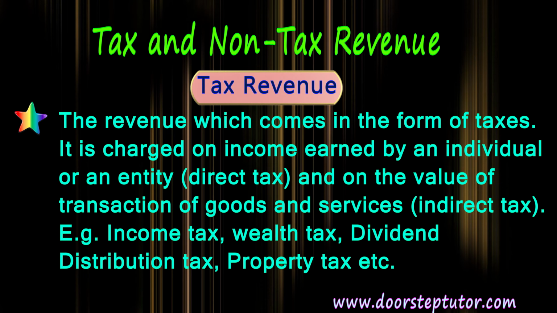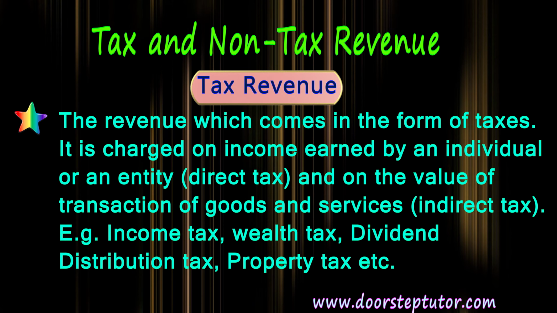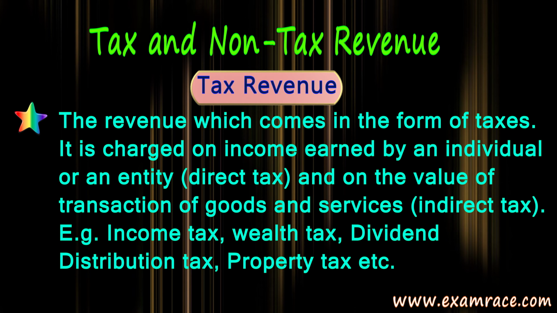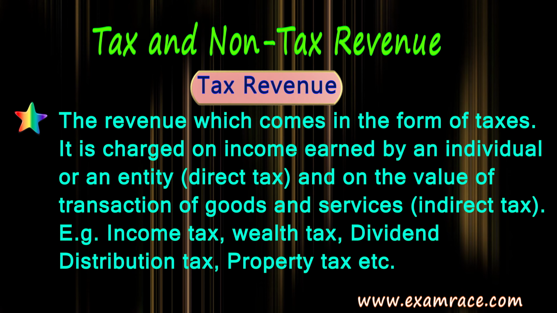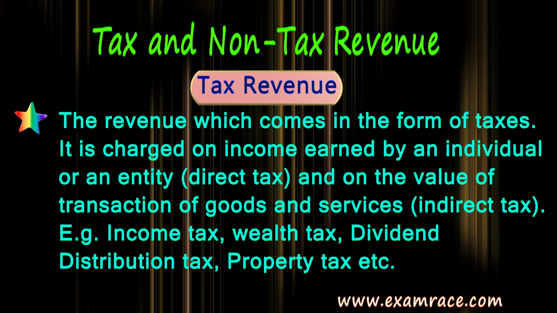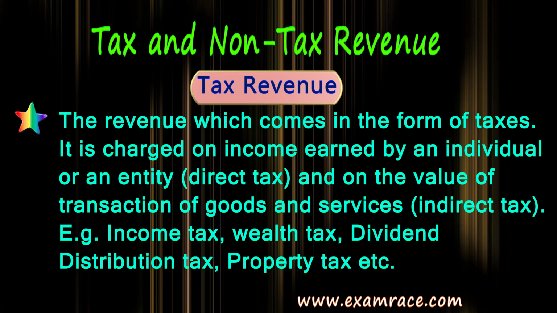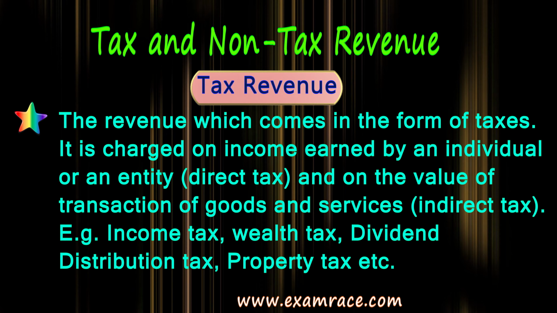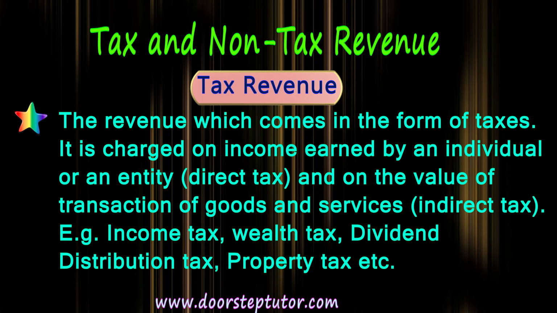The indirect tax comes from the value of the transaction of the goods and services which a particular individual has taken. For instance, when we purchase a product, we pay certain tax which is known as VAT, and nowadays it is known as goods and service tax or GST. So that is an indirect tax. Examples of tax revenue will be income tax, wealth tax, dividend distribution tax, property tax, etc. So tax revenue is the revenue which comes from the taxation part. When the government imposes taxes, direct or indirect, we get the tax revenue.